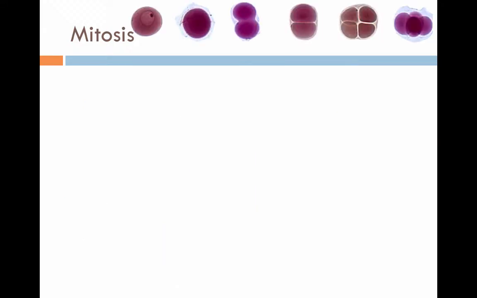This is kind of what mitosis looks like. Notice you start with one cell. Eventually that one cell is going to divide in half to two cells. Those two cells each are going to divide in half to 4 cells. These 4 cells will divide into 8 cells, and on and on and on. That's how you became a human. You started as one cell. A sperm and an egg came together to form one cell. Then you divide it in half, divide it in half, divide it in half, over and over and over again until you have 100 trillion cells.